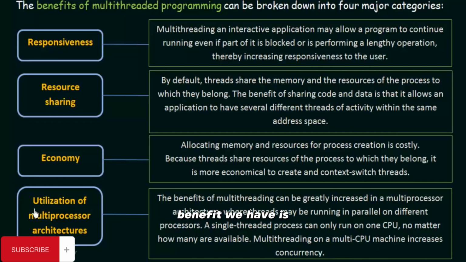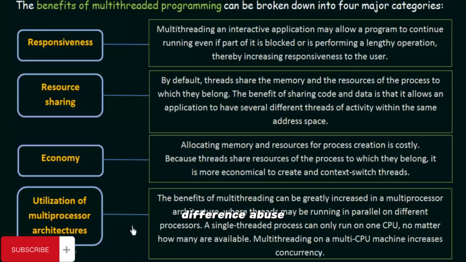So the next benefit we have is utilization of multiprocessor architecture. We have already studied multiprocessor architecture in this lecture series on operating systems. Multiprocessor architecture means there are several processors in our system. But if we are not using a multi-threaded approach and instead have a single-threaded process, then that one process can run on only one processor, or one CPU.